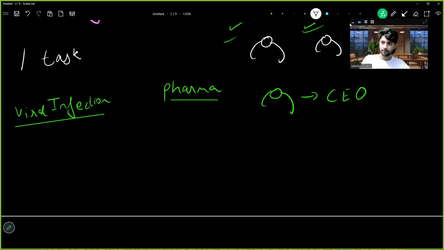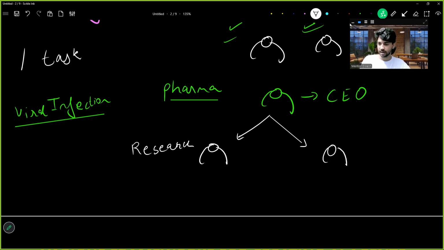So this CEO has multiple people under him, right? So we can do something like this. One, he has a research team, so we can call it a research agent. And one, he has a developing team, which means a team of scientists who develop on the basis of research, that this is what we researched and now we will make medicines.